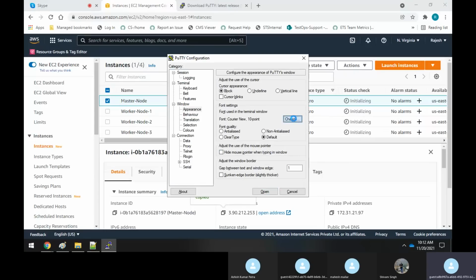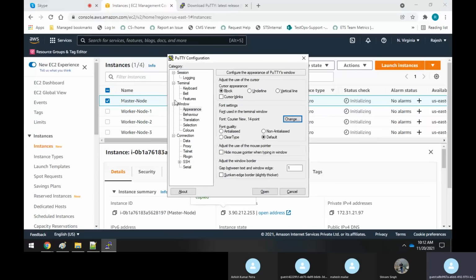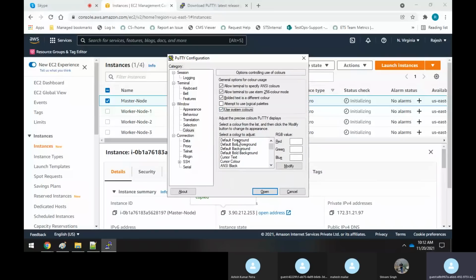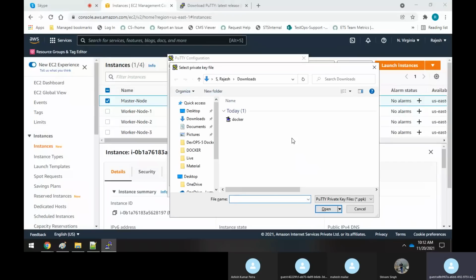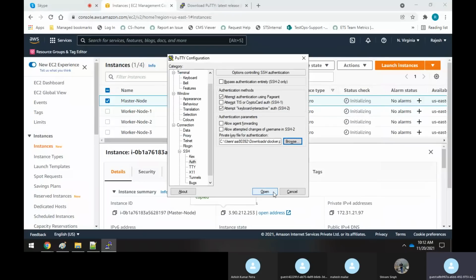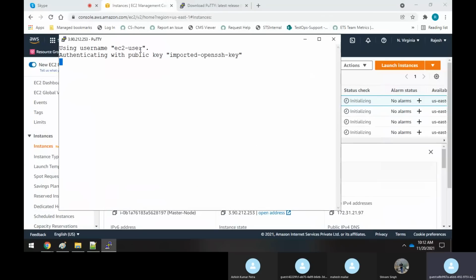And here I will do one thing. I will go to the appearance. So basically I will just select 12 or 14 as a font. And then I will go to the color. I'll just select this foreground. And here you have an SSH auth. You have an auth. Click on it. Now you browse it and you need to point to the docker.ppk file and say open. See, now you have logged into that machine as ec2-user.